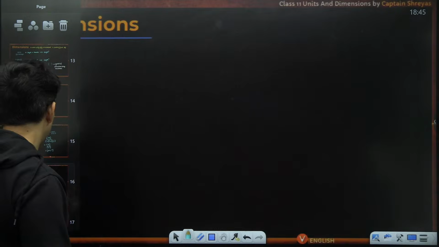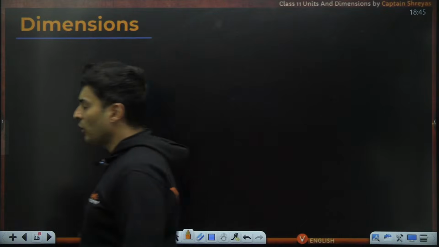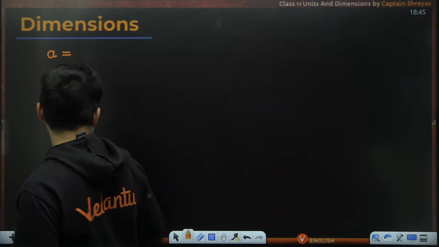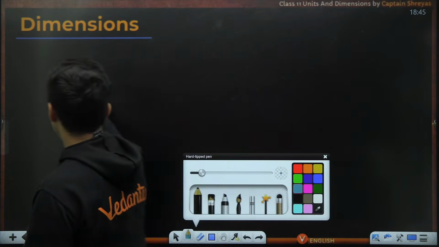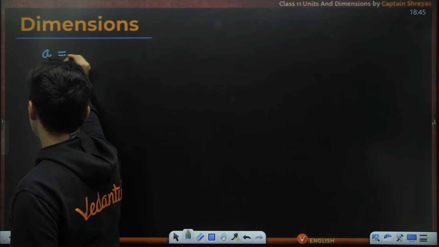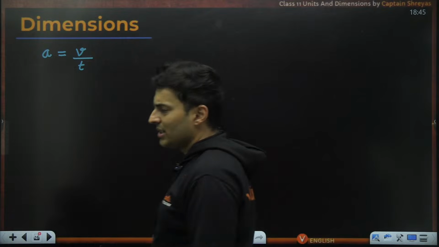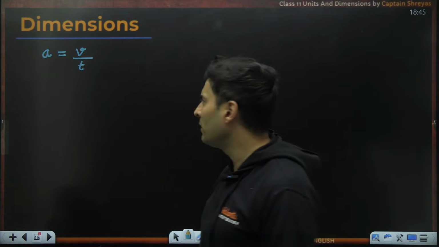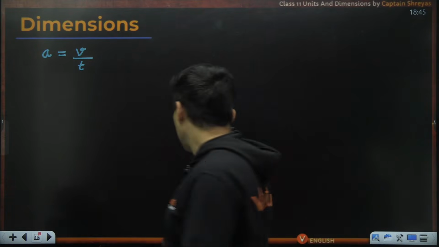So now let us say, for example, another dimensional formula I want. Let's say for acceleration. Acceleration is nothing but velocity and time, you take the division of it. For now, a very simple formula I am telling you. The actual formula is something else, but this is just for finding the answer.